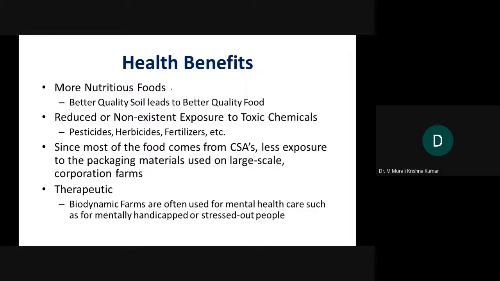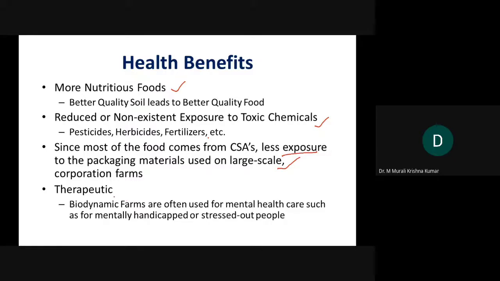More nutritious foods, reduced or non-existent exposure to toxic chemicals, so pesticides, herbicides, etc. will not be there. And there is less exposure to the packaging materials used on a large scale. You don't have to use chemicals that are brought from outside, so you need not bother about the packaging materials which are obviously made of plastic. So you are going to reduce that exposure also.